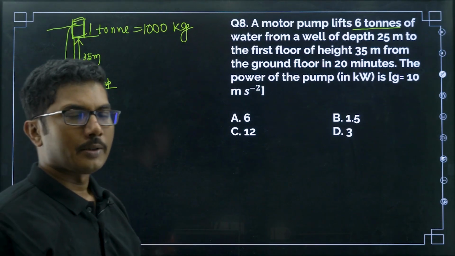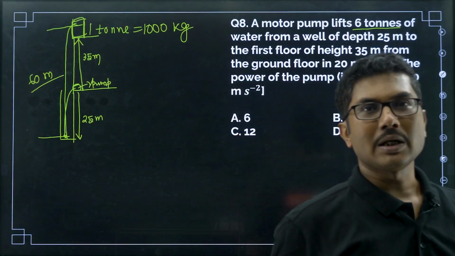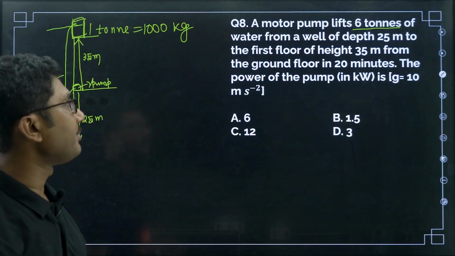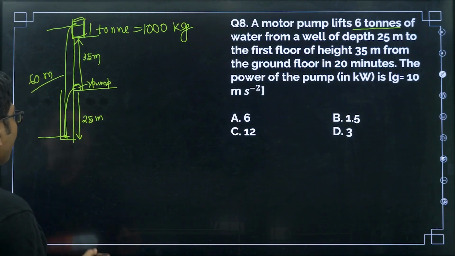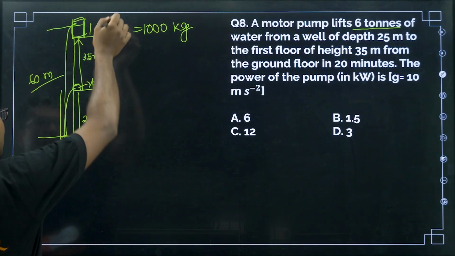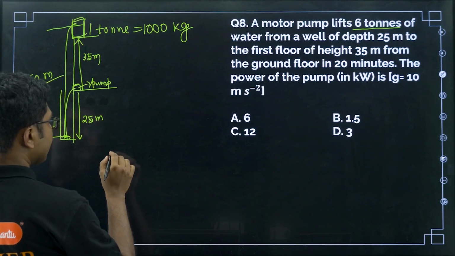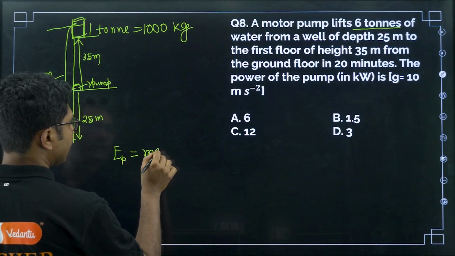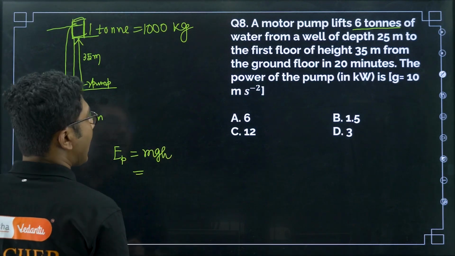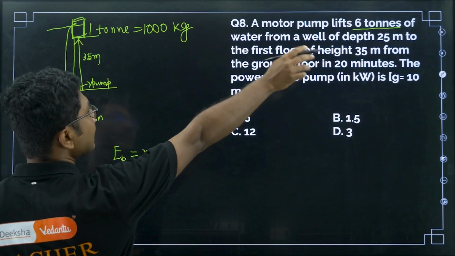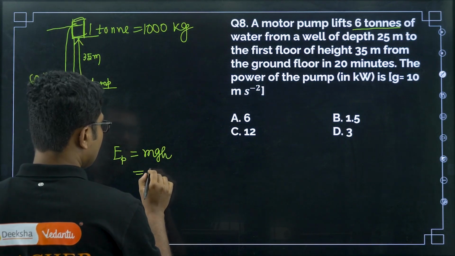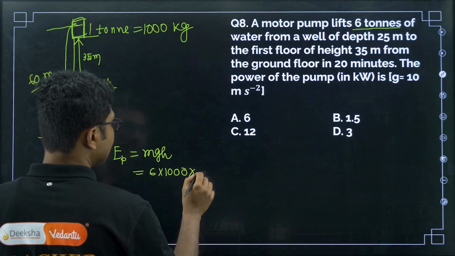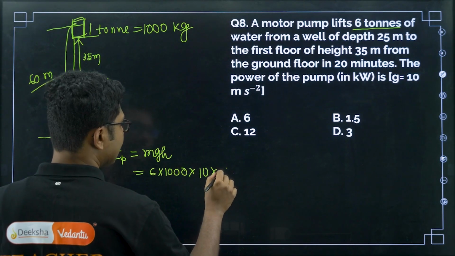So the pump is basically pumping the water up to a total, effective height of 60 meters. So what is the potential energy of the water that is being pumped here? The potential energy, we know, is basically mgh, right? And what is m? M is given as 6 tonnes. 6 tonnes means 6 times 1000 kilograms, g is 10 and h is 60.